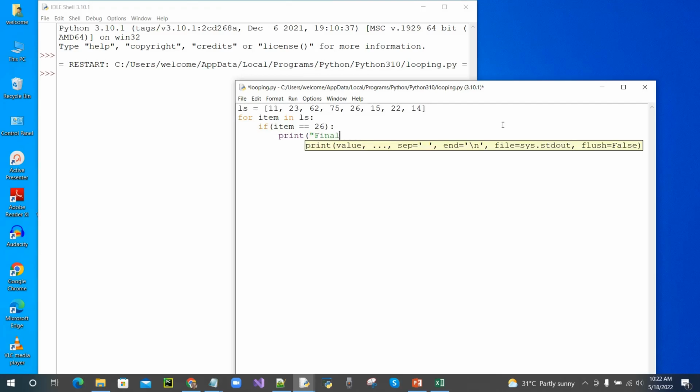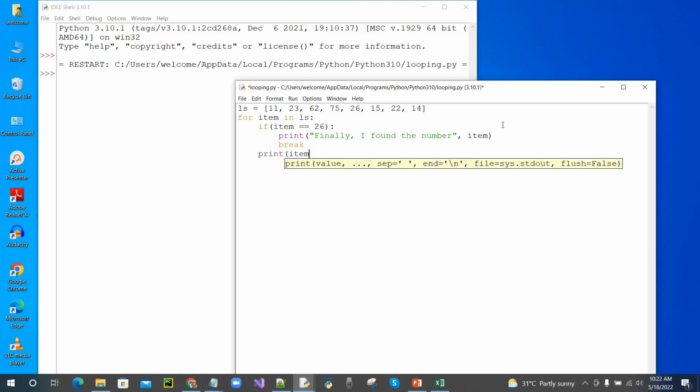If true, then I am going to print, finally I found the number, and break. This keyword is used to exit the loop abruptly. This print statement will be executed if the item is not equal to 26.